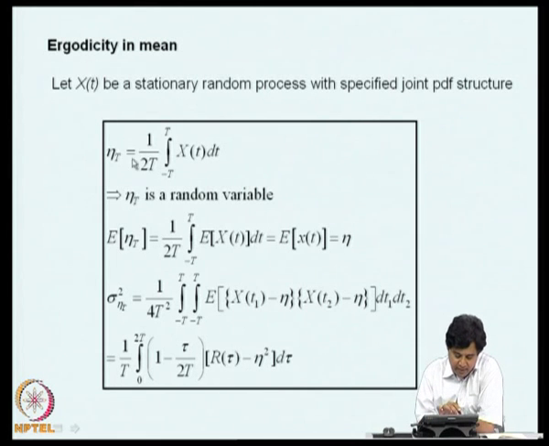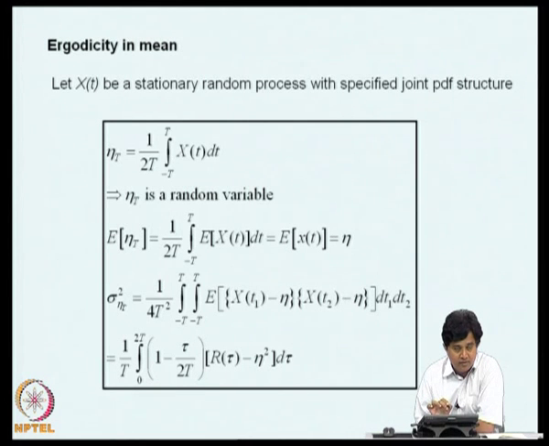What am I doing when I equate a random variable to a constant? This is a constant. There is no randomness about the ensemble mean, whereas this is a transformation on a random process. So, what do we expect? When do you say a random variable can be approximated by a constant?